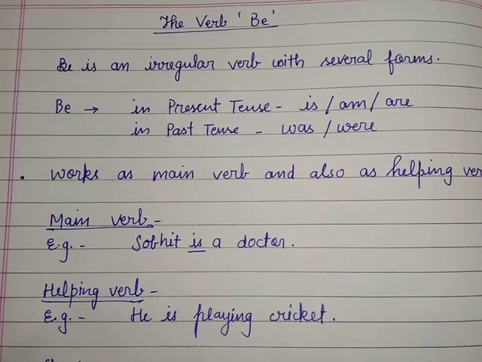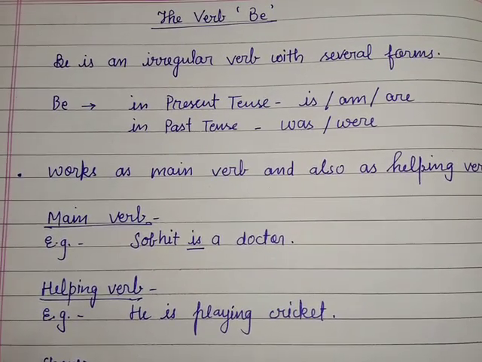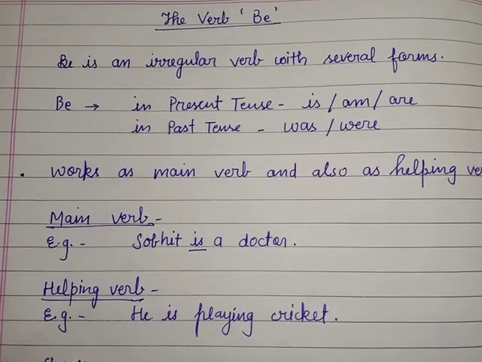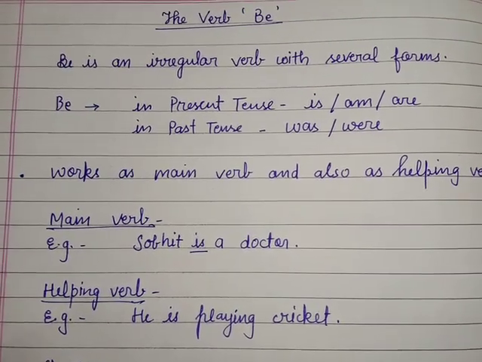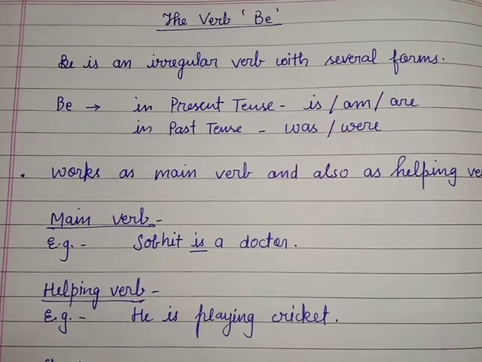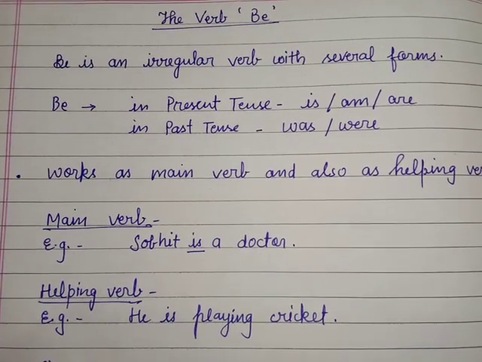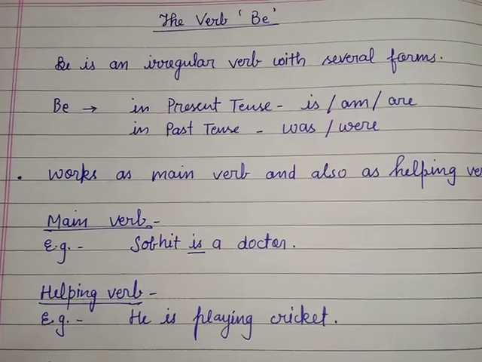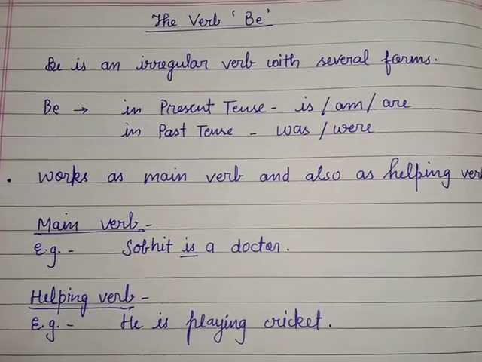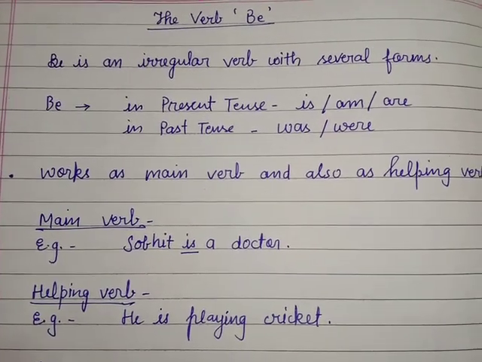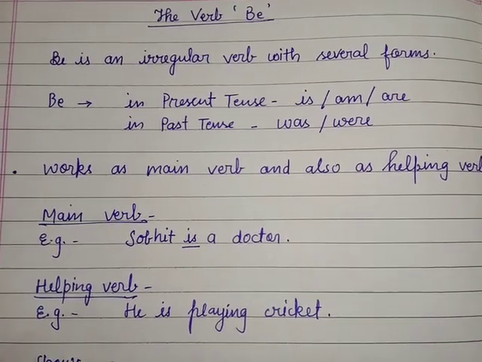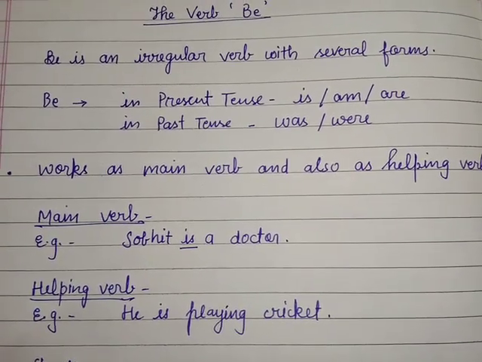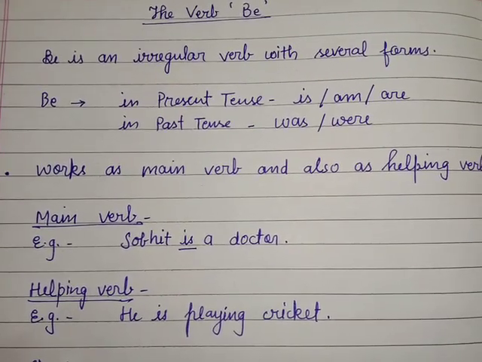take all the forms of break, then it is break, broke, broken, all three forms. And when we take play, then play, played, played. So play, played, played is a regular verb, or you can say weak verb. And when all the forms are different, such as break, broke, broken, then it is called an irregular verb.